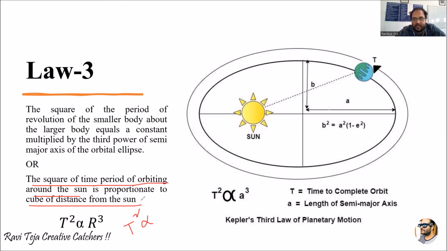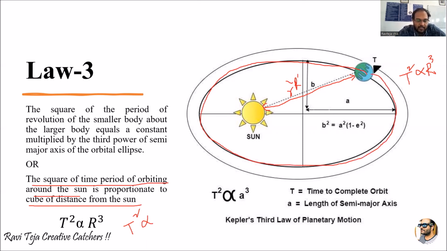With reference to this larger body, the distance can be considered as radius R. That is the distance from the larger body to the smaller body, which we are considering as radius R. So the cube of this radius R is proportional to the square of the time period of the smaller body to complete the revolution. Square means T square.